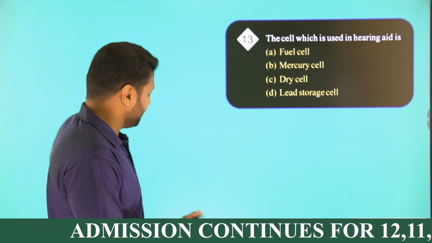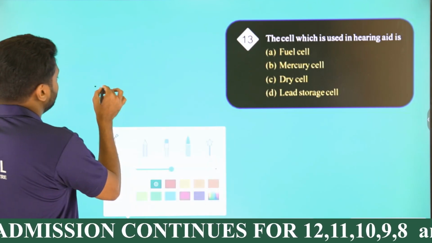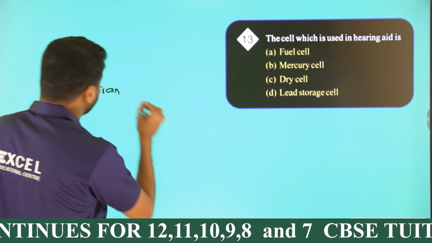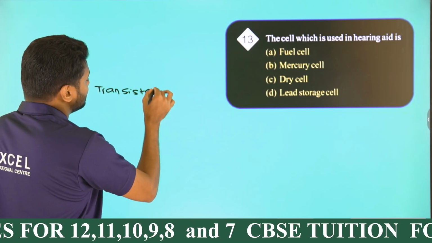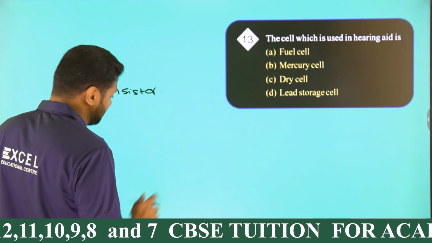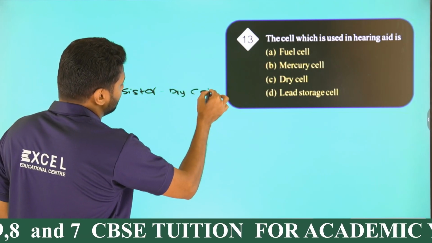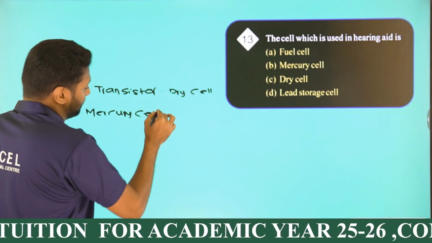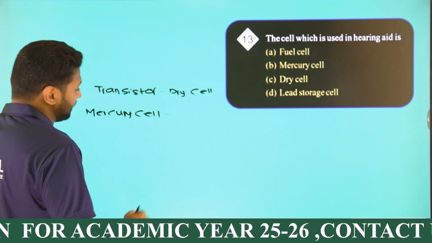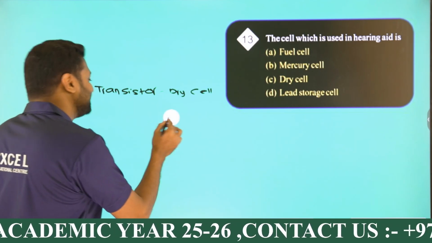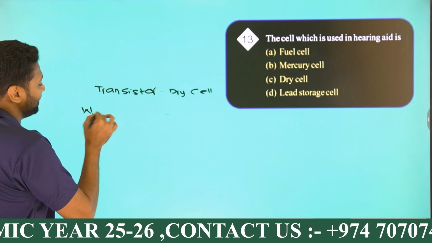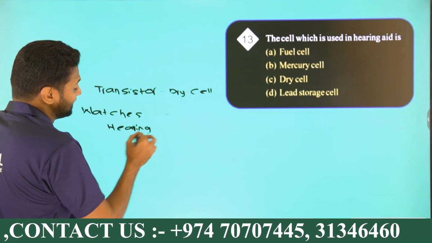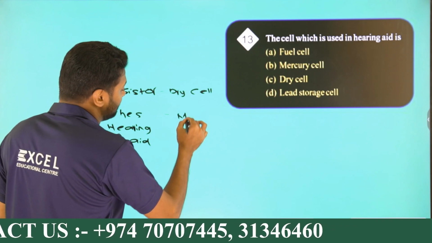So the cell used in transistor will be dry cell. Cell used in mercury cell is the cell which is used in watches and hearing aid, right? Cell used in watches and hearing aid will be mercury cell.